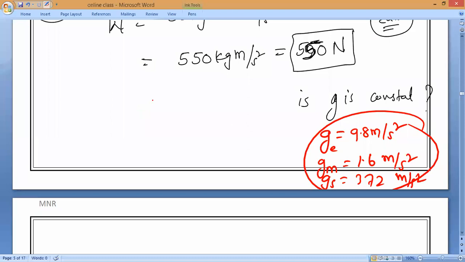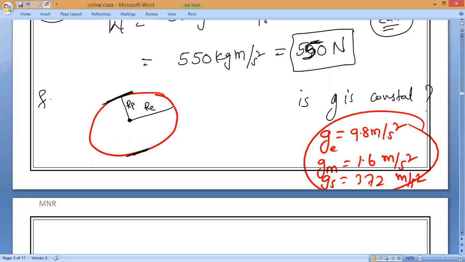As I taught you, G value varies on the Earth itself because Earth is not perfectly spherical. So where does it have larger radius, at equator or at poles? At the equator it has a larger radius compared to the poles, because at the poles Earth has a flattened surface. So, factors affecting G, do you remember everybody? Here the radius of the Earth is less, so G value is slightly more. And here the radius is maximum, so G value will be what?